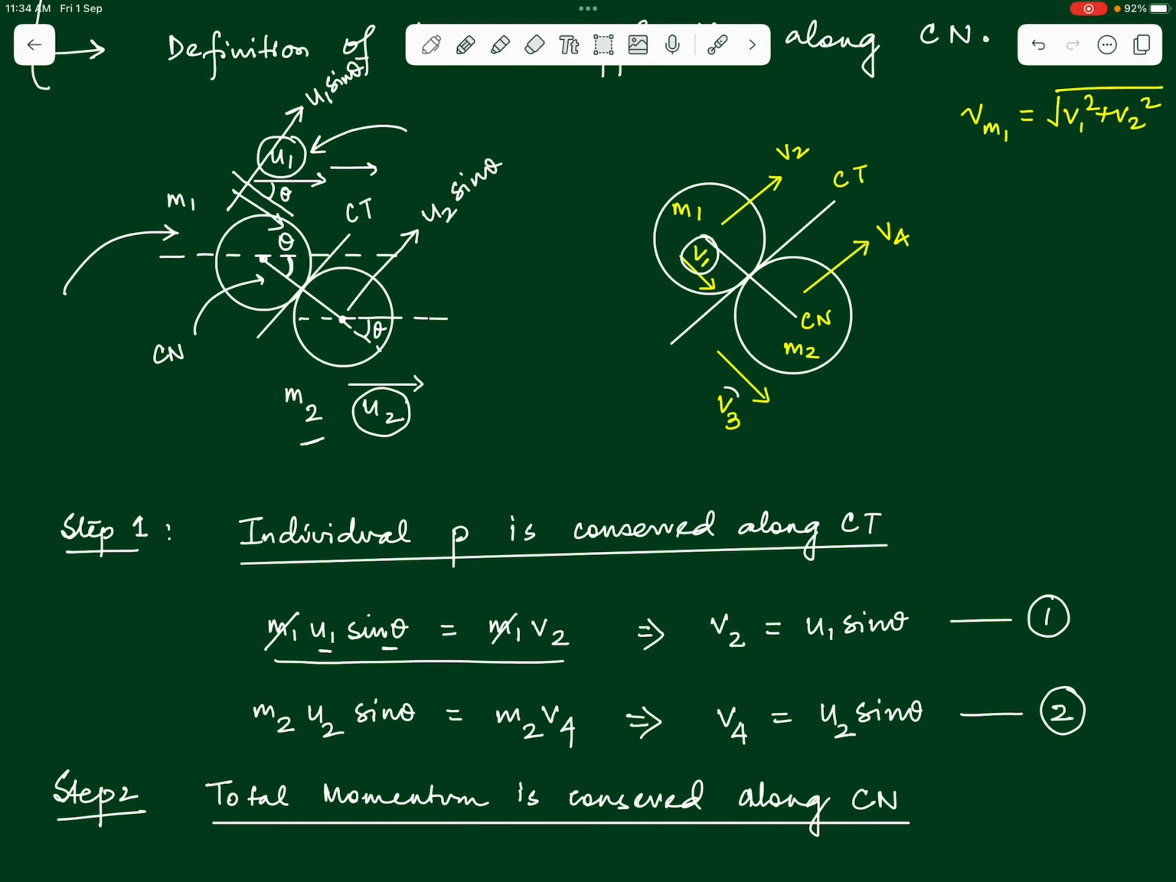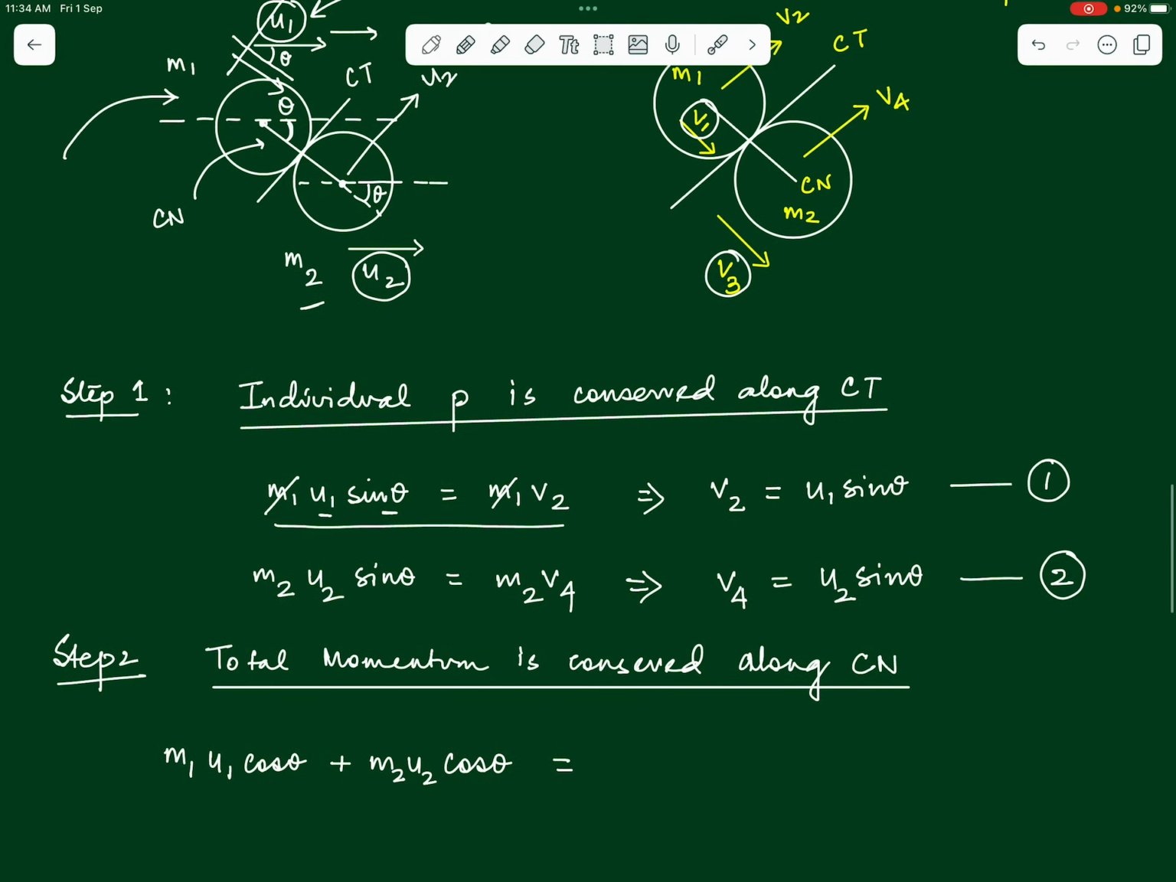v1 and v3 are the two velocity components along the common normal for both the bodies. So m1 v1 plus m2 v3. This equation we can call equation number 3. This is an equation in v1 and v3, these two variables, connecting these two variables, right? So this is the third equation.